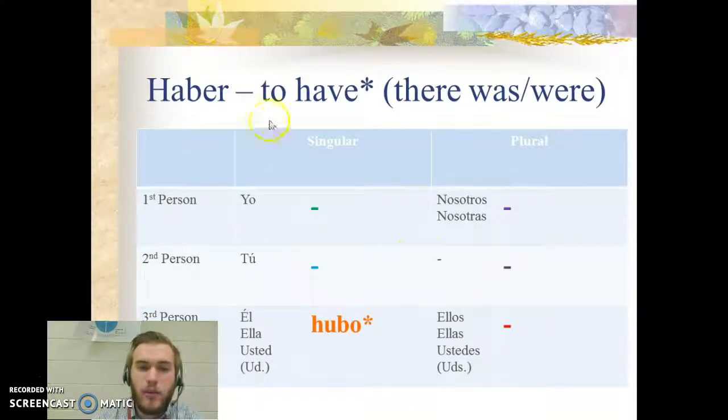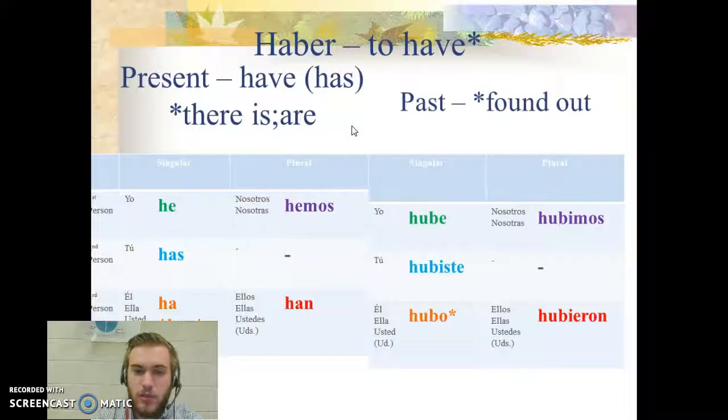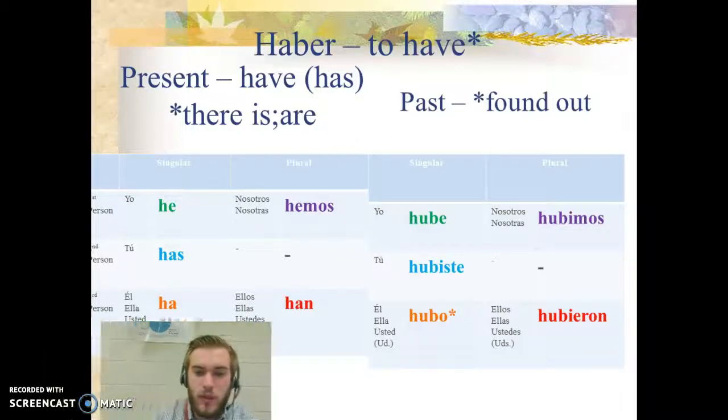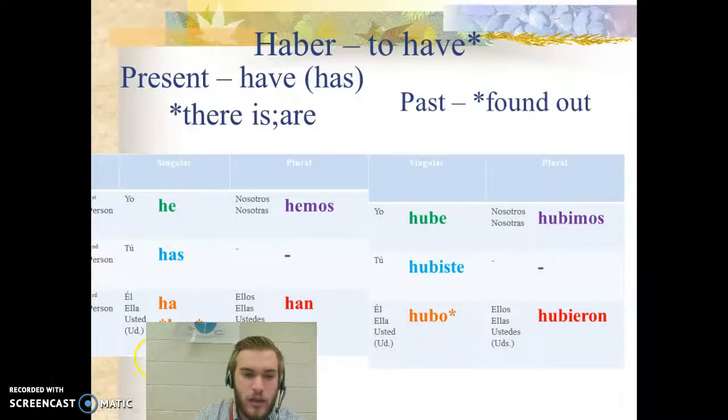Haber. Haber we've seen before, but we haven't realized it. It's a really interesting word in Spanish, kind of different, okay? So I'm actually going to fast forward to present tense so you know what we're talking about. Let me move my webcam a little bit. Alright, so in present tense, if you look at where I'm pointing my mouse, hay means there is or there are, okay? That is a form of the verb haber.